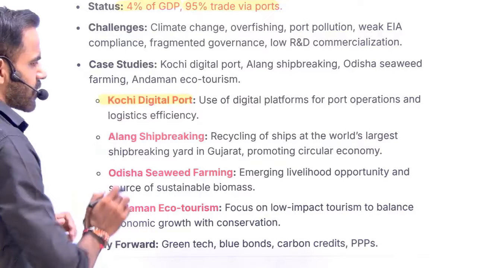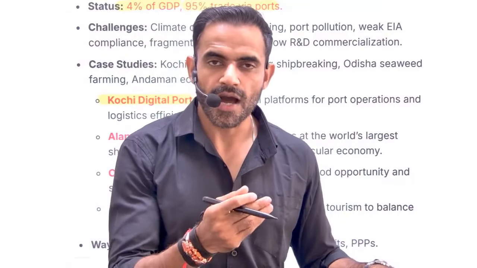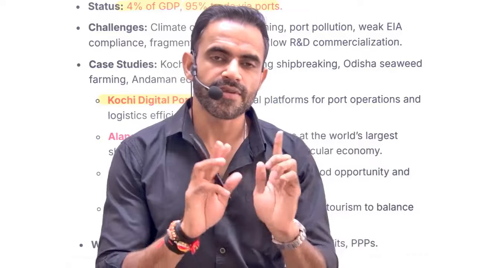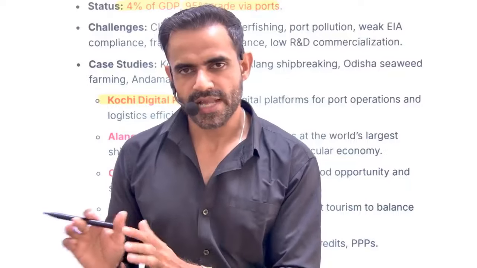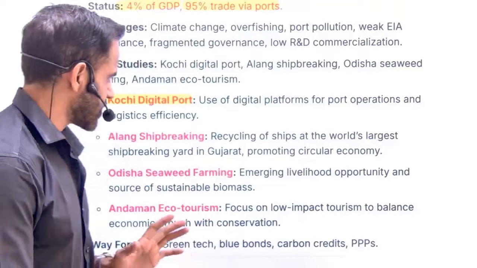First is Kochi Digital Port. Digital port basically means you have the digital architecture of that port, so you can understand how we can make it more efficient. For example, if any particular area is less efficient in a port, then we can change what is blocking that, and subsequently we can improve the efficiency. It's like a digital model of any particular road. In that road, let's say there is congestion or a traffic jam on a daily basis, so we can find an alternative route. Similarly, in a particular port, we can find out what is slowing that port, that means why the progress is slow. That is one such example.